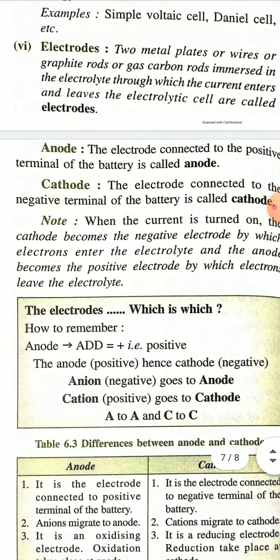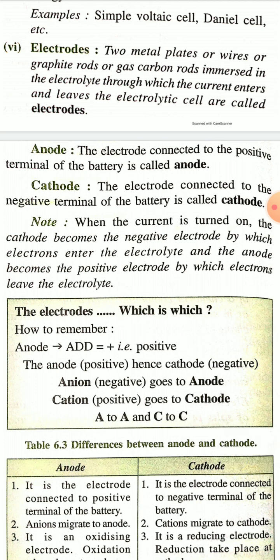And I have told that each cell contains two types of electrodes, one is cathode, another is anode. Generally, electrodes are metals. Sometimes non-metals can also be used as electrodes, but the electrode must be a conductor of electricity.